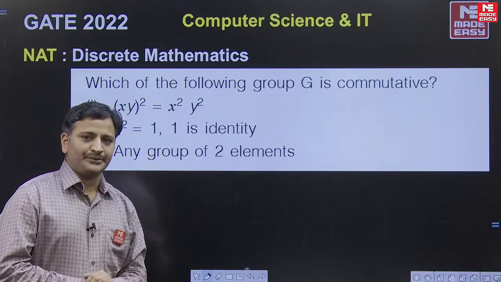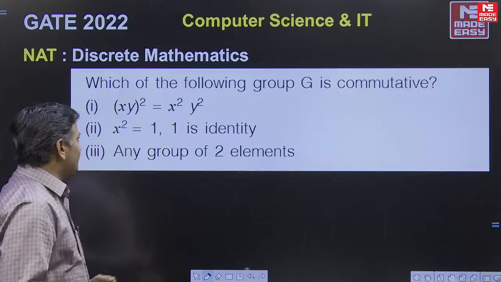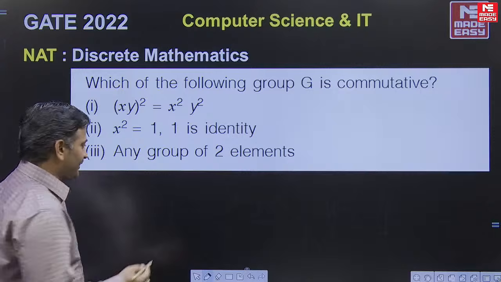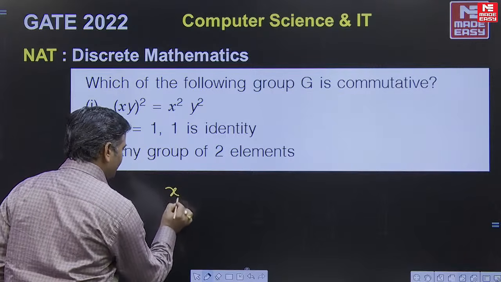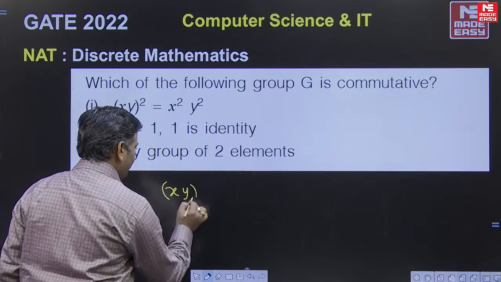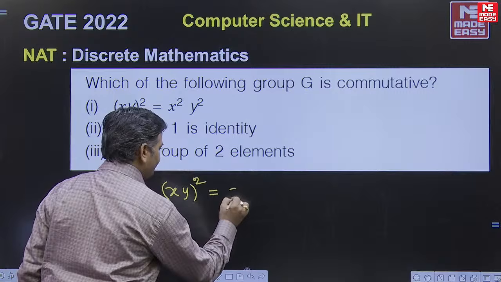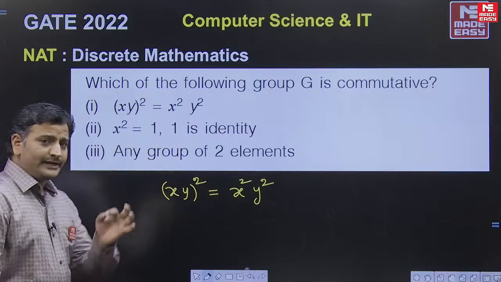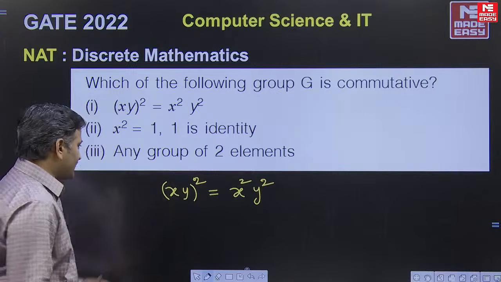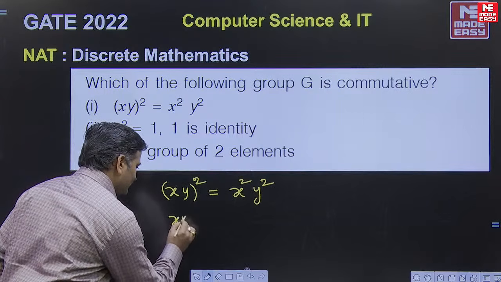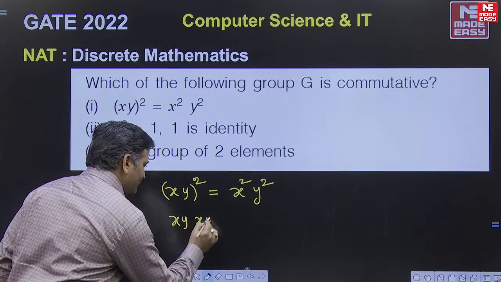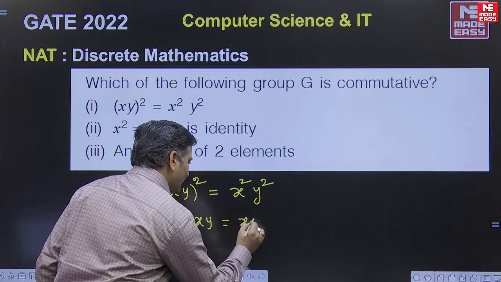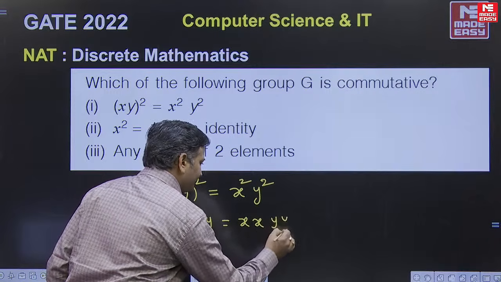Yes, friends, it is commutative. The proof is very simple. They provided xy whole square equal to x square into y square. Let me take a one line proof, friends. We will get a clear idea. So xy whole square is equal to x square into y square. They clearly mention that it is a group. So I can write xy whole square as xy into xy. Right, friends? This x square we can write as x into x, y into y, friends.